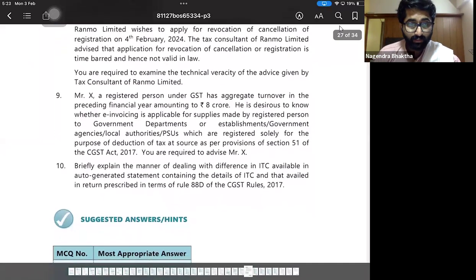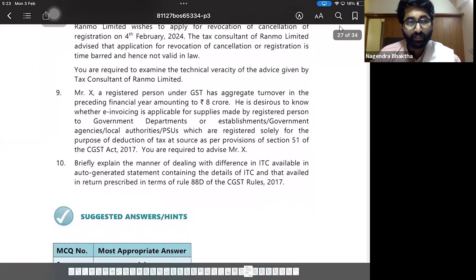Ranmu Limited can apply for revocation of cancellation within 90 days from 7th November 2023. Thus, the application submitted for revocation of cancellation of registration is valid. Why? Because it is within 90 days, so I say it is valid.